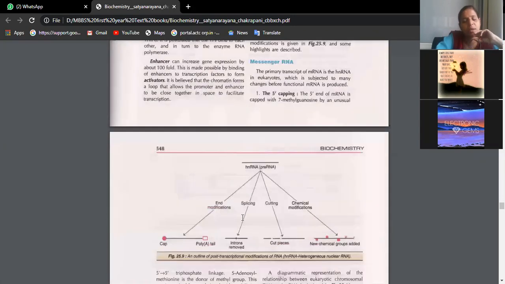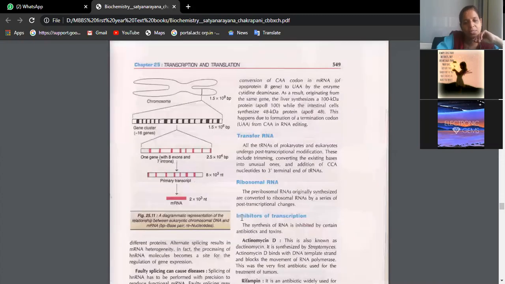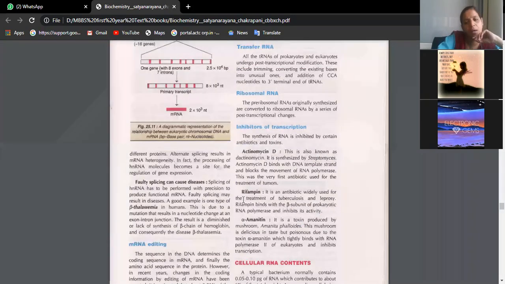Okay, beta. So this is everything about transcription. We can use certain drugs to prevent transcription. When you are planning that so much protein synthesis should not occur in the body, then you give drugs to that particular patient. It can be inhibited by certain antibiotics and toxins, like actinomycin D, rifampicin, which is an anti-tuberculosis and anti-leprosy drug, and alpha amanitin. These are the various drugs which can be used as inhibitors of transcription.